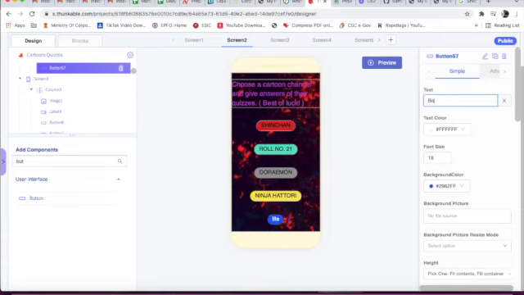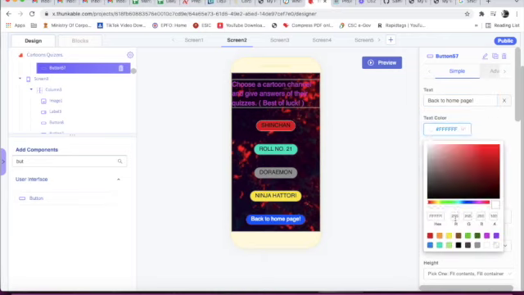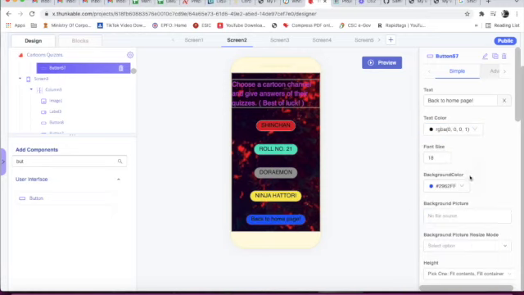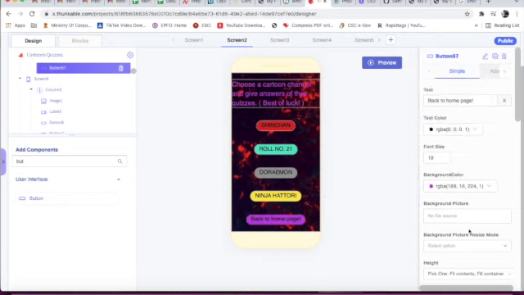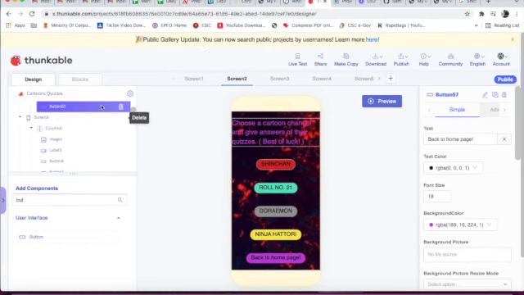Back to home page. Now the text color will be black. Font size will be 18, that is fine. Background color will be light dark pink. Yeah. Now this is button 57. When button 57 click, navigate to screen 1.